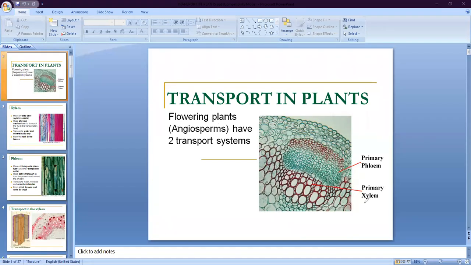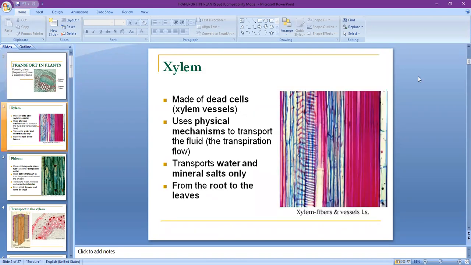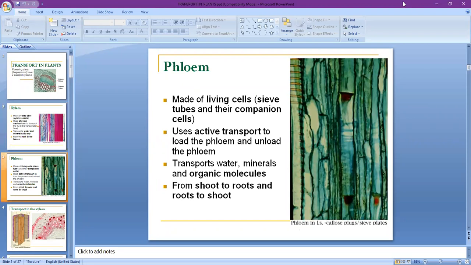Two transportation systems are present: one is xylem and the second is phloem. Xylem is responsible for transportation of water and minerals, and the second transportation system consists of the phloem.